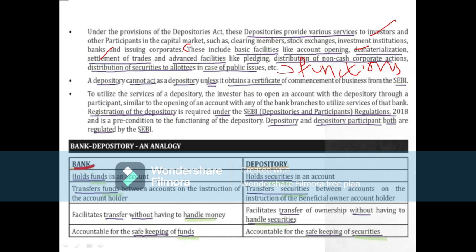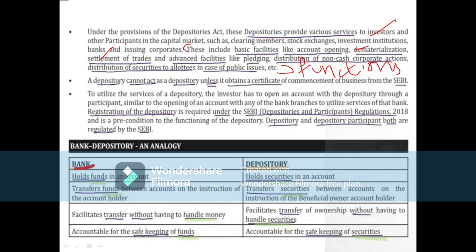So whenever the loan is repaid, a request can be made through one's depository participant to close the pledge through a standard format. So pledging will be there, and those facilities will be provided by these depositories. Distribution of non-cash, or corporate actions, means when rights, bonus or a dividend is announced by any corporate event for a particular security, then the depository will give the details of all the clients having electronic holdings to the registrar as on that date.